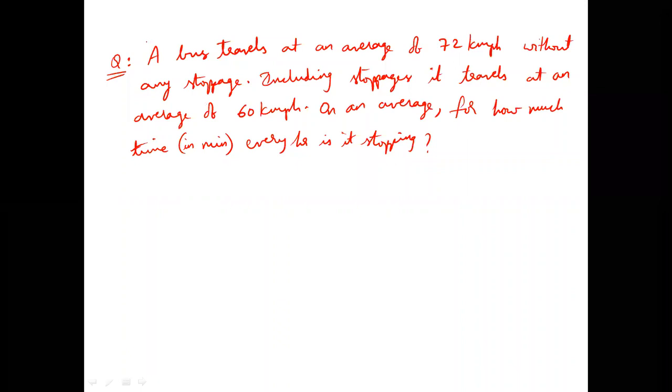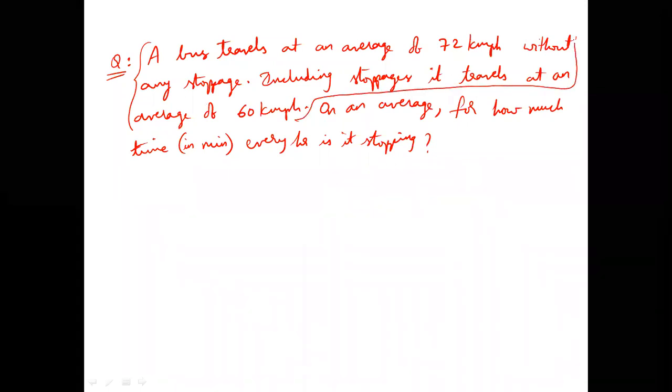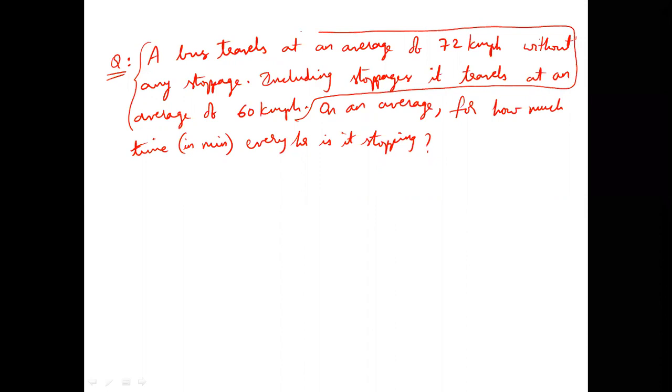What is the sense that we get from these 2 sentences? At least I am directly giving a hint. From these 2 sentences, what is the sense we can get? He was saying that when it did not stop anywhere, it was traveling 72 km per hour. But when it is stopping, it is traveling 60 km per hour. This is information I gave you. Means what?